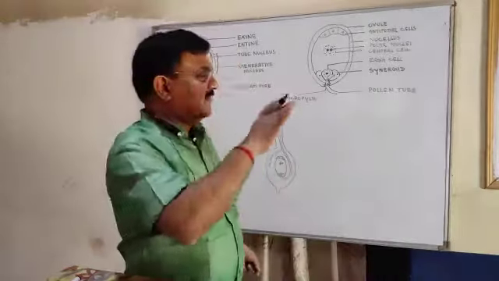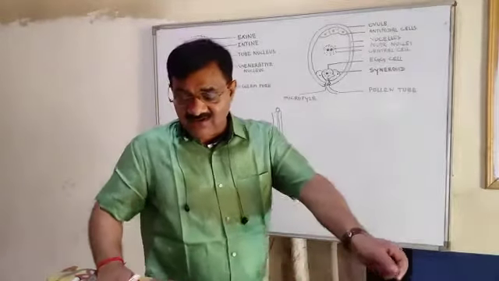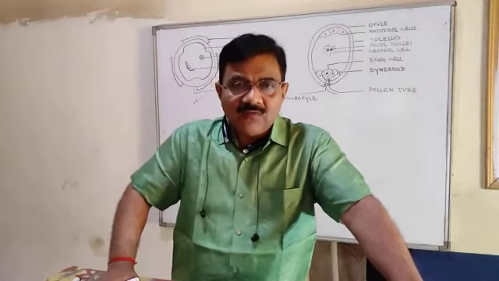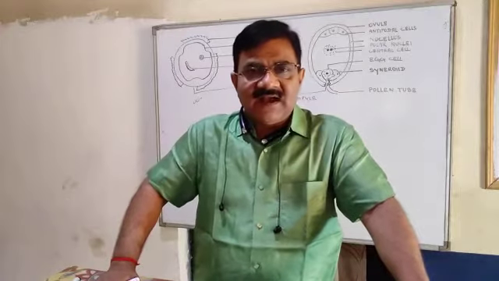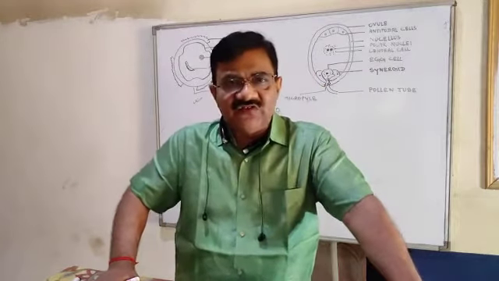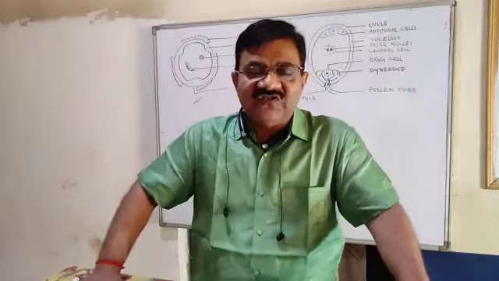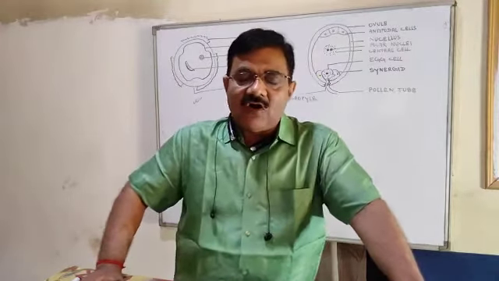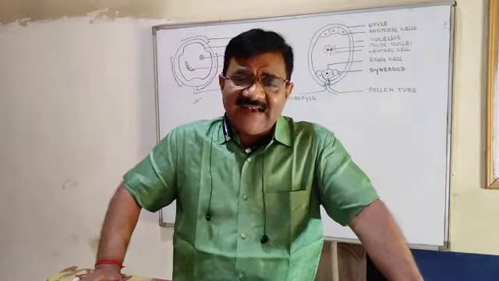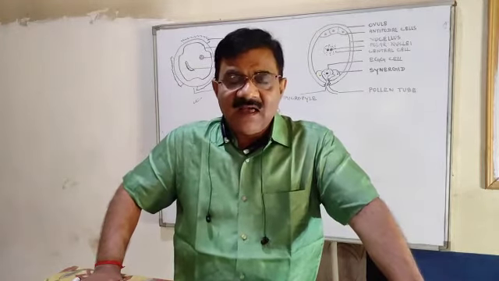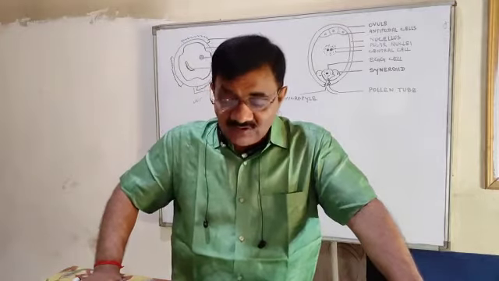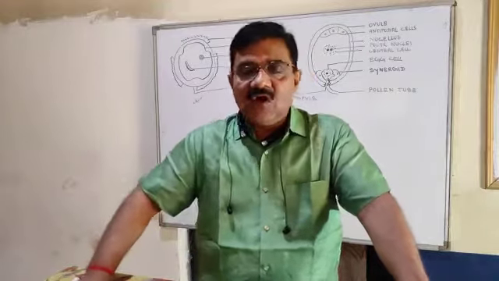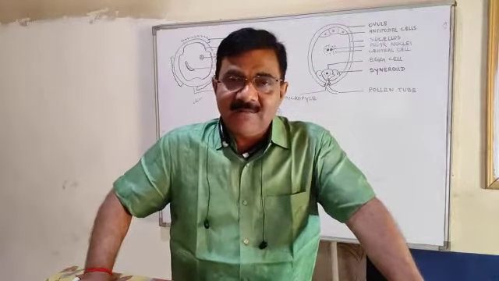Now coming to the female gamete. We have discussed that the female part is the gynoecium. One unit of gynoecium is the pistil or carpel, and inside the pistil the ovary is there, and inside the ovary ovules are there. So ovules are the female gamete or female sex cell of the plant.